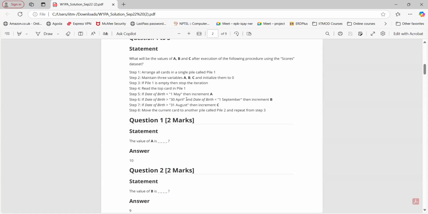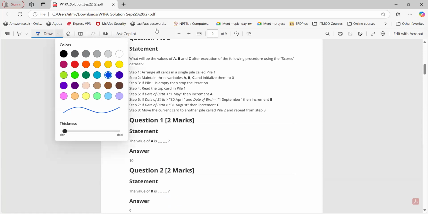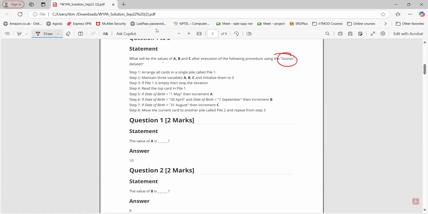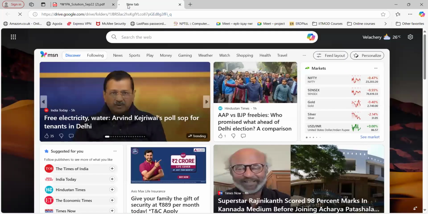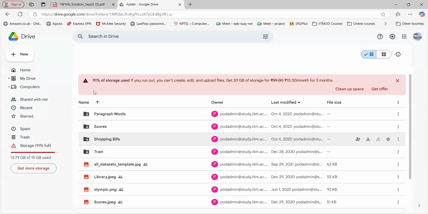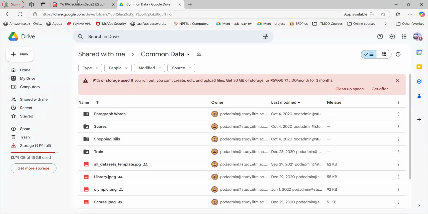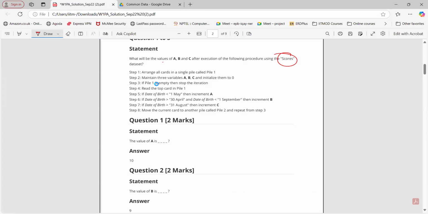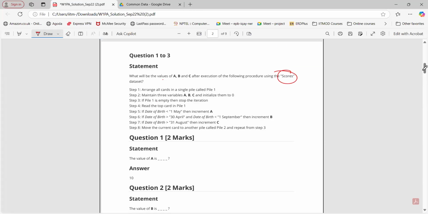Great. So in this computational thinking course, for all the 12 weeks, you can see the questions are based on a data set here. You can see the scores data set, and we have the shopping bills data set like this. For the assignment part, you need to refer to a data set. Here we have a common data set, so all the questions are based on this particular data set. Let's discuss the first question first. Questions 1 to 3 are based on this first common question itself.